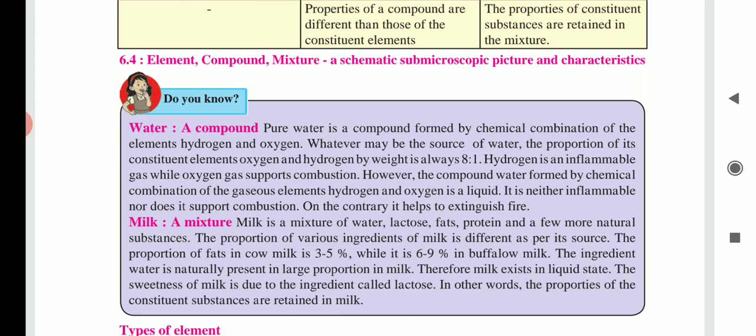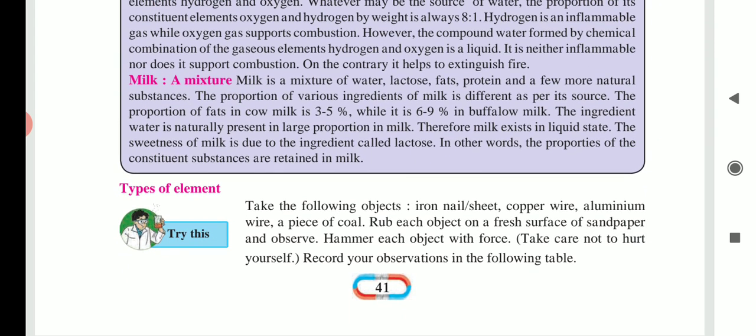Now, let us see the types of elements. See here, one activity is given. Try this. Take the following objects: an iron nail or sheet, copper wire, aluminium wire, a piece of coal. Rub each object on a fresh surface of a sandpaper and observe. Hammer each object with force. You should take care not to hurt yourself, and record your observations in the following table.